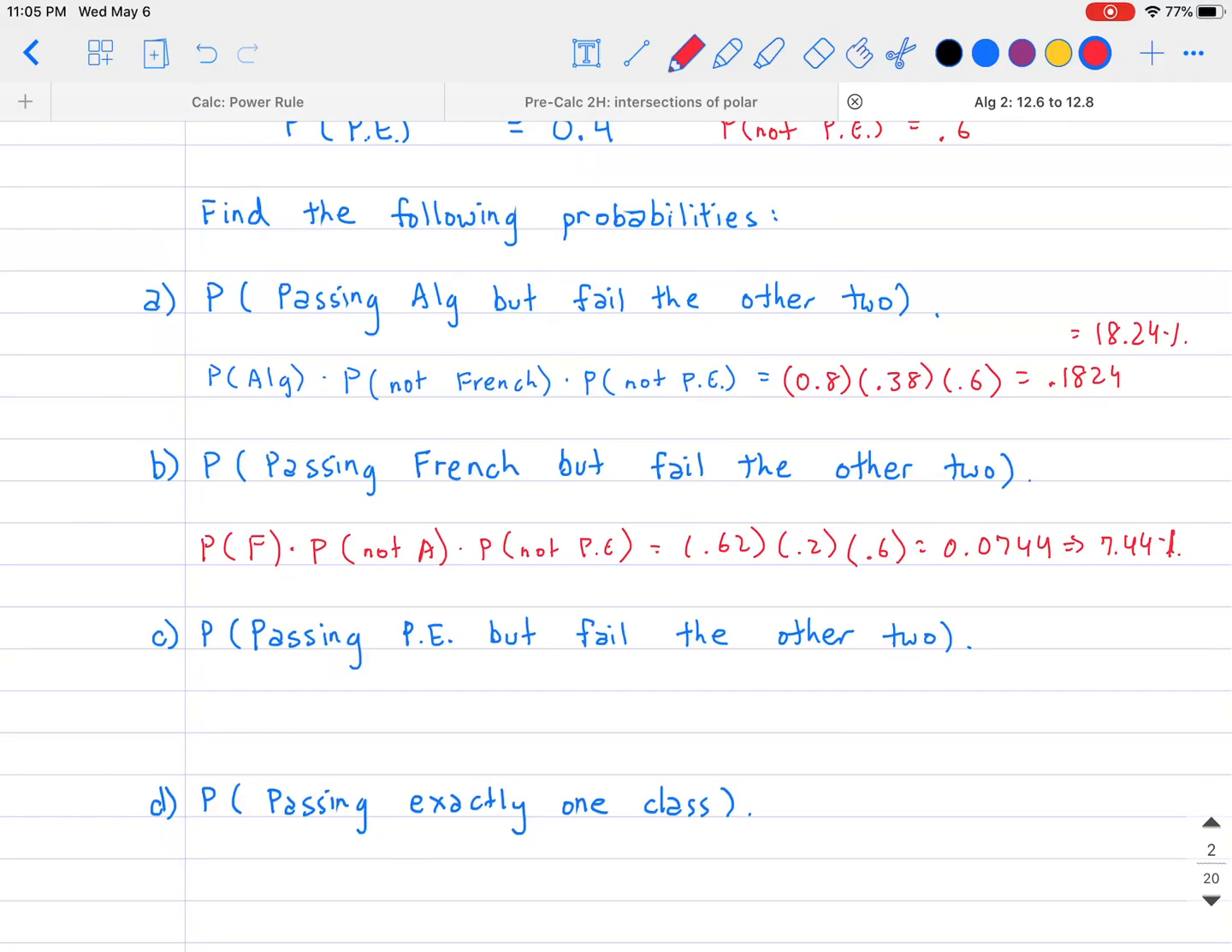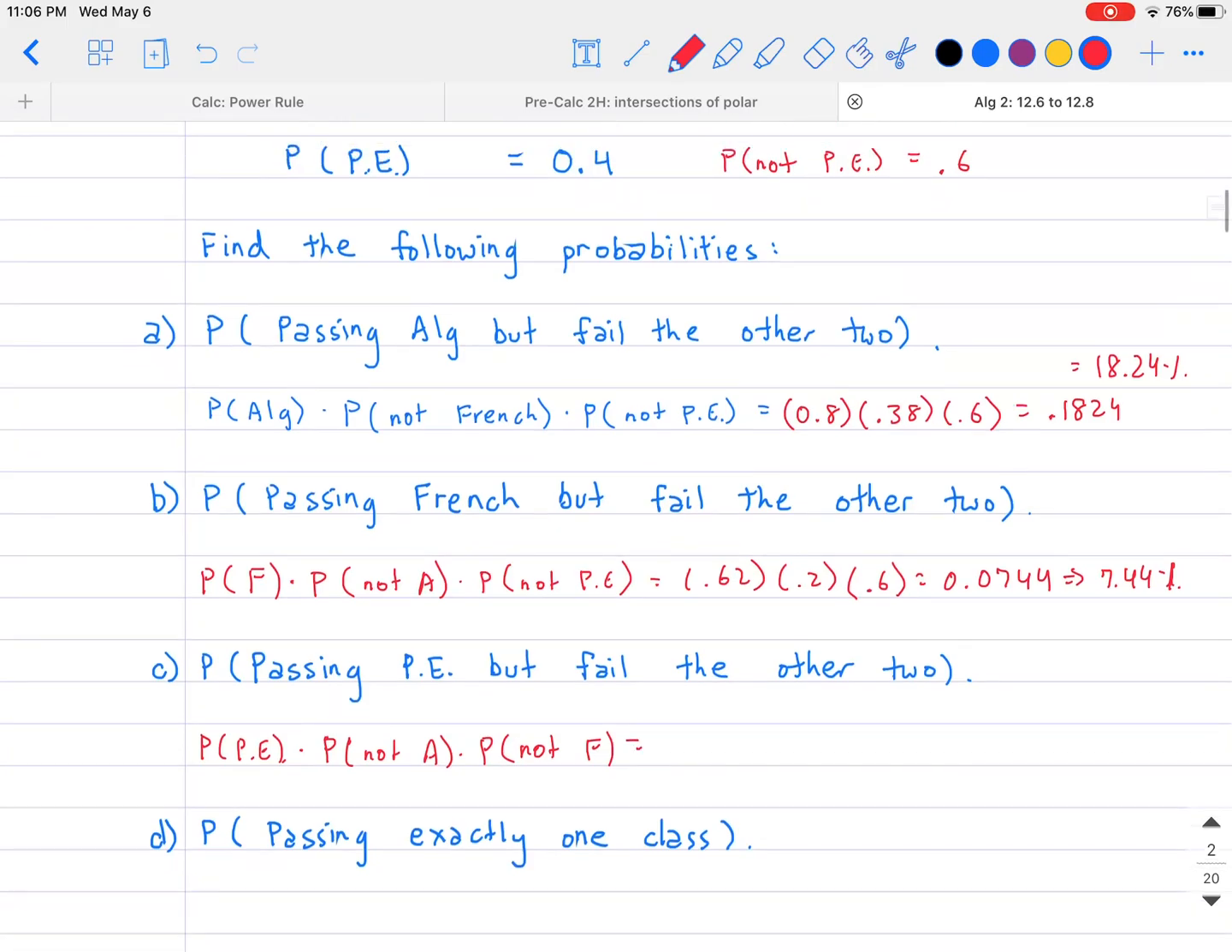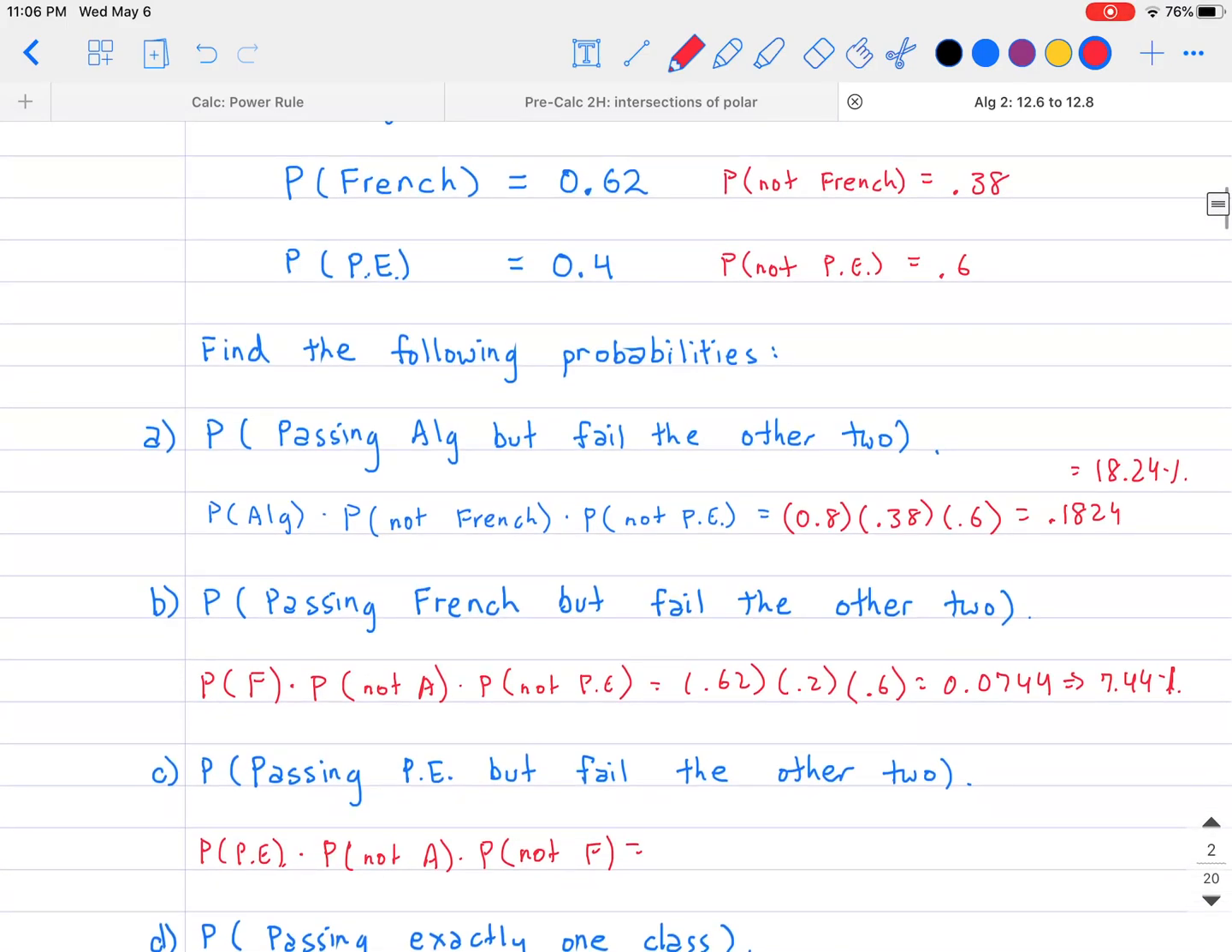The last case, well, basically it's going to be the last scenario in this case, right? The passing PE but failing the other two. So let's see, that's going to be passing PE multiplied by not passing algebra and multiplied by not passing French. Okay, so let's go ahead and take those numbers and multiply those out then.